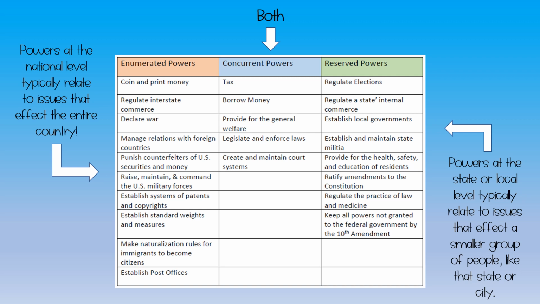So they both have the power to tax, to borrow money, provide for the general welfare, legislate and enforce laws, and create and maintain court systems or courts. So these are just some of the examples of enumerated, concurrent, and reserved powers.